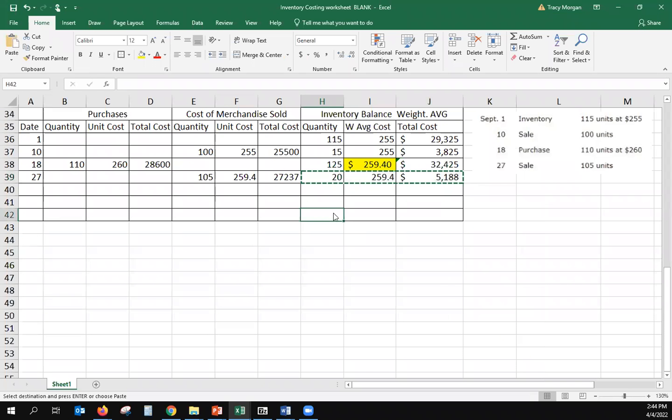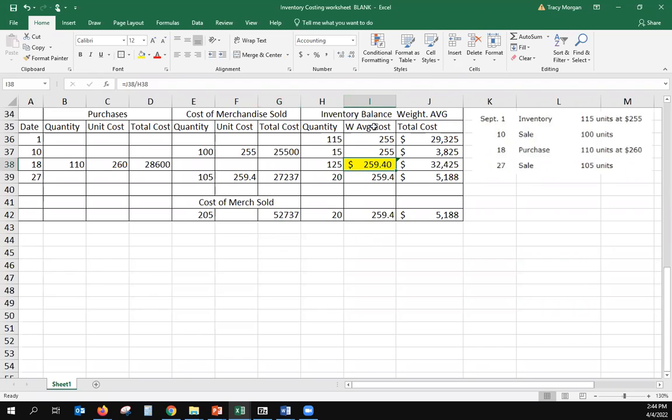Copy, I can put it down here. Cost of merchandise sold. Sold for the month, we actually sold 205 units. Total cost of, so I'll add these together. $52,737. So the main thing I want you to see here is the highlighted number.